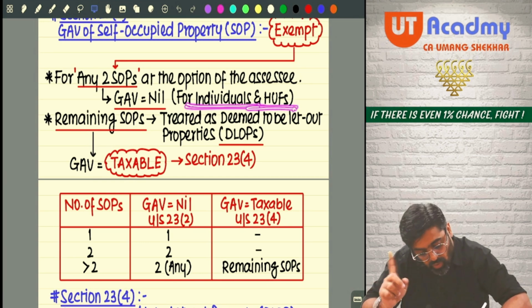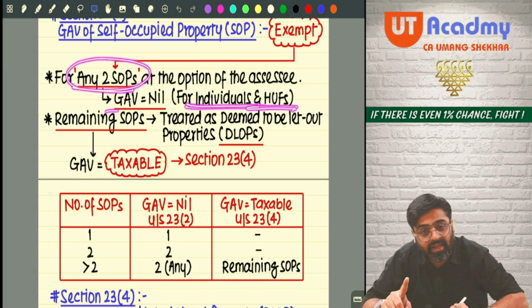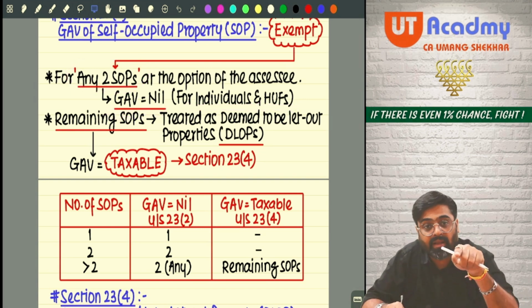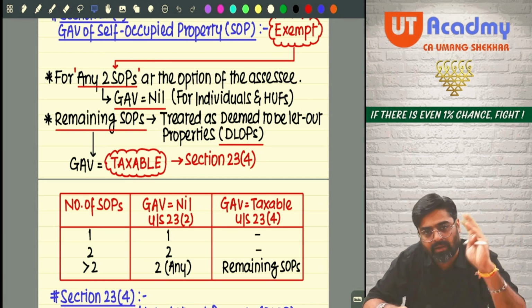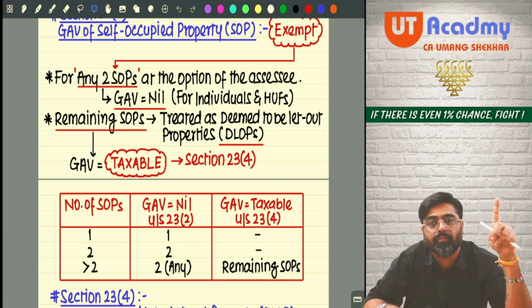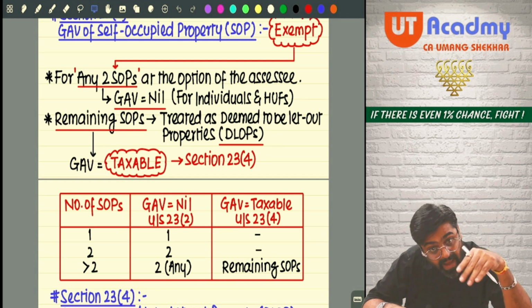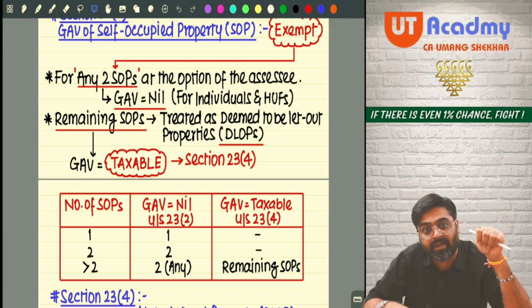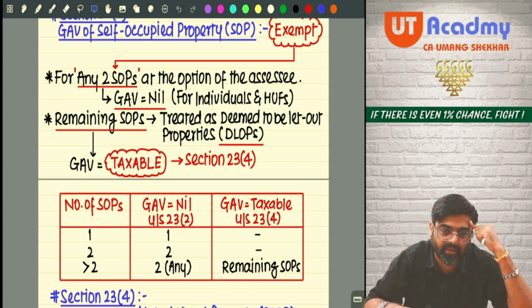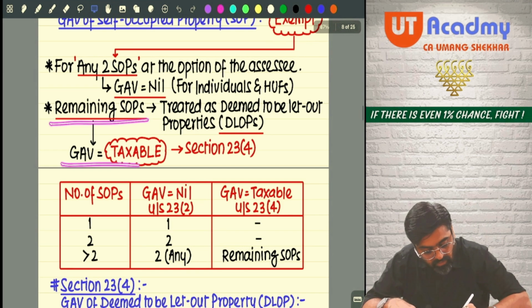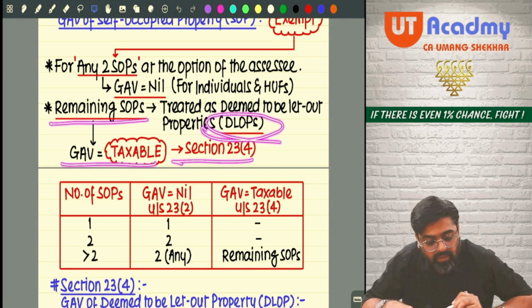So if you are an individual or a HUF, you can claim exemption for any 2 SOPs, and take their annual value as 0. So even if the question is giving municipal value, fair rent, standard rent, municipal tax, etc., all the details of that property, ignore all the details. Because you are supposed to take the annual value as nil for these two SOPs. For the balance SOPs, you will consider all the details, and based on that you will calculate the annual value of the balance SOPs, because those will be treated as DLOPs. Everyone understanding? Okay. Now tell me, remaining SOPs, GAV will be taxable as per section 23(4). They will be treated as DLOP.